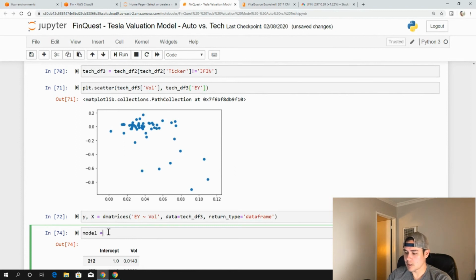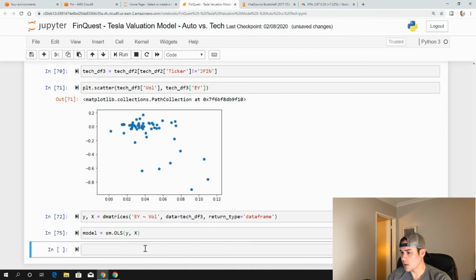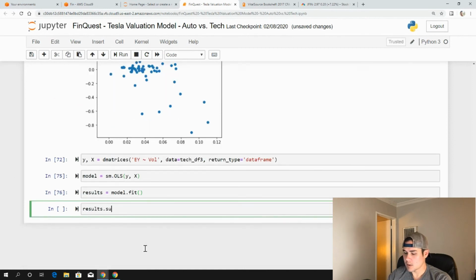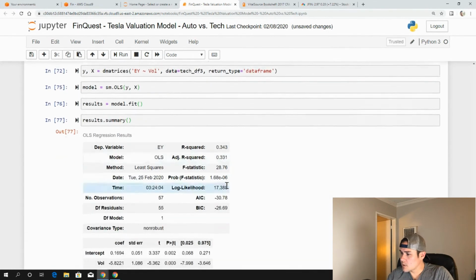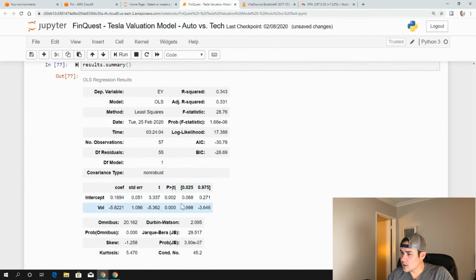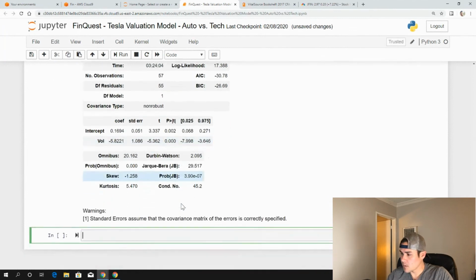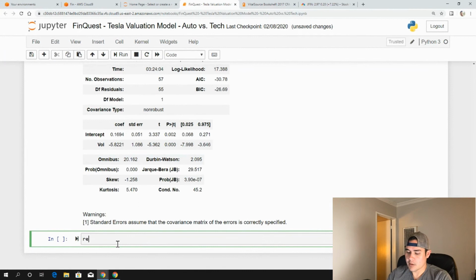So model is equal to statsmodels.OLS, ordinary least squares, and put in our y variables and x variables, and results will be equal to our model.fit, results.summary. Let's see how this looks. Not a very strong R squared, but the t statistics are significant. We massaged the data. Let's look at our params.